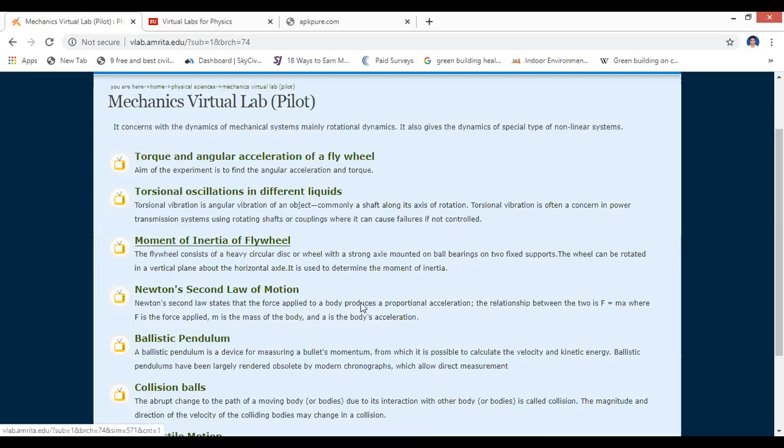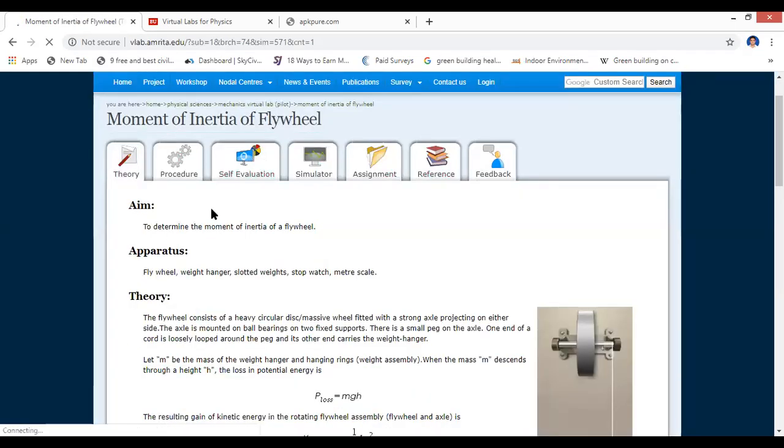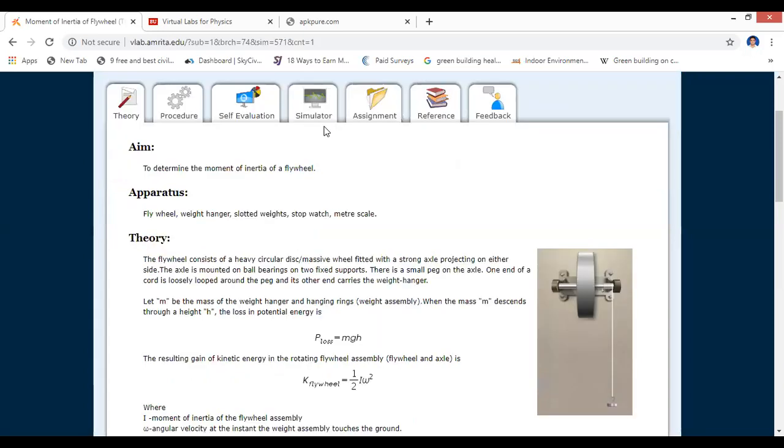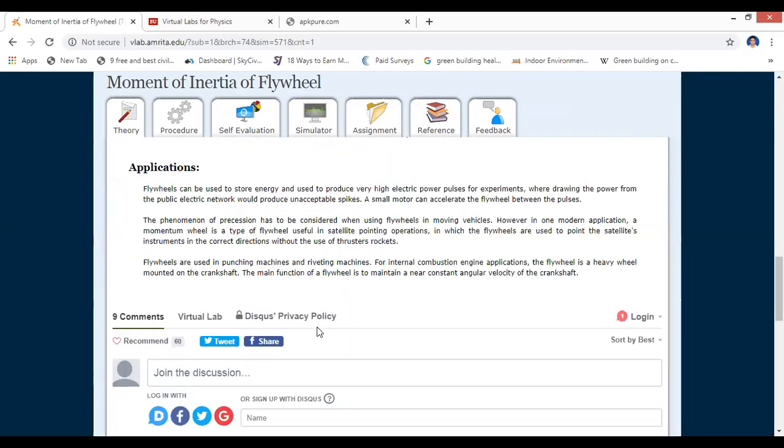So let me take the moment of inertia of a flywheel. Here you have the procedure, evaluation, feedback, assignment, and reference. Okay, this is how the virtual lab was developed. We can see the theory required for finding the moment of inertia of a flywheel, and the applications where the moment of inertia is going to be used.